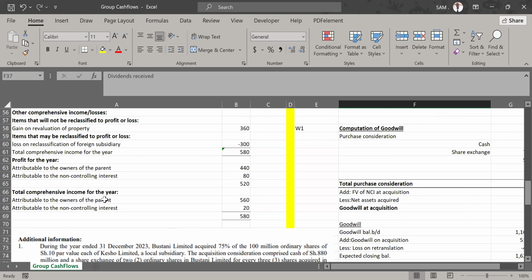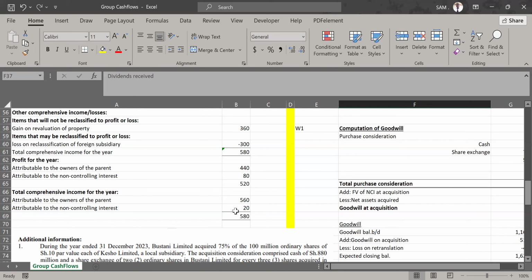There was profit attributable to the owners and attributable to NCI. Then we have total comprehensive income for the year. So I want you to look at these elements very carefully. If we want to see whether there were dividends received, is it dividends received or dividends paid? We are looking at the cash flow from investing activities.